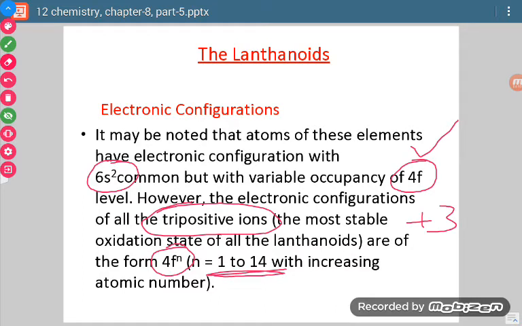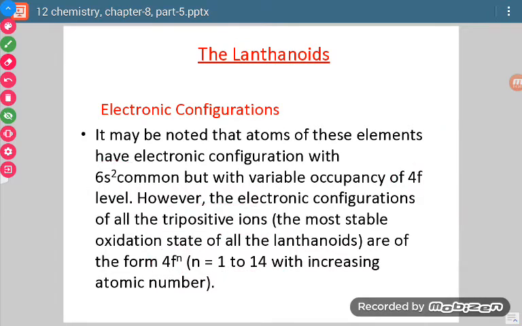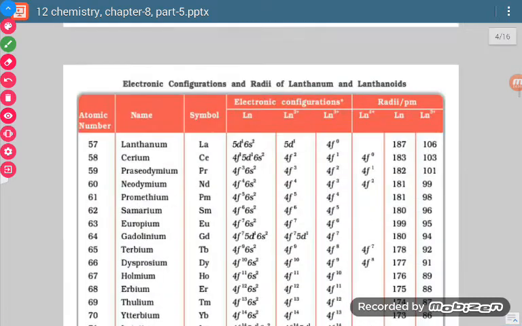So 6s2 is present for all the lanthanoids, and there is variation in the number of electrons in the 4f orbital. In the +3 oxidation state, there will be just the 4f orbital in the valence shell, in which the number of electrons will vary from 1 to 14.